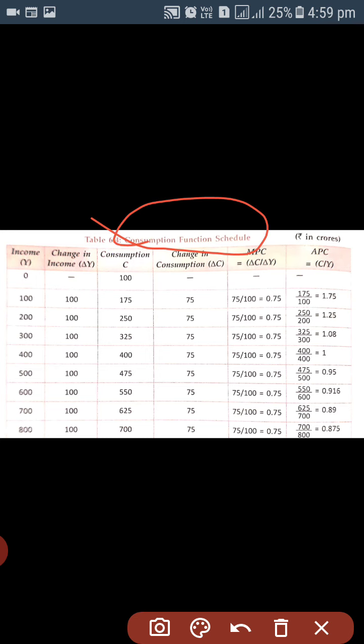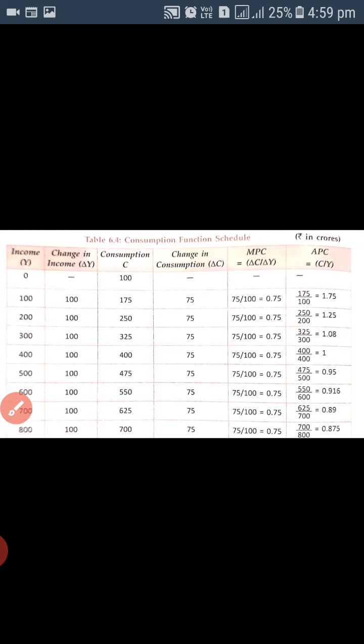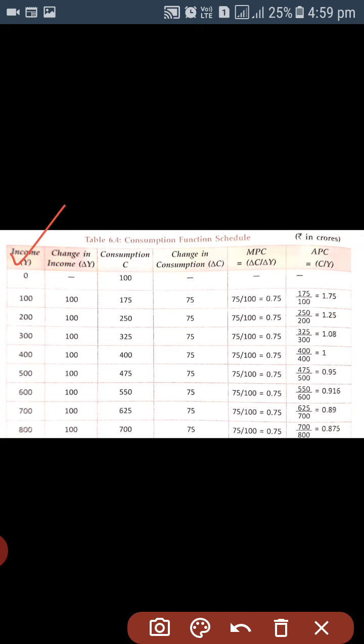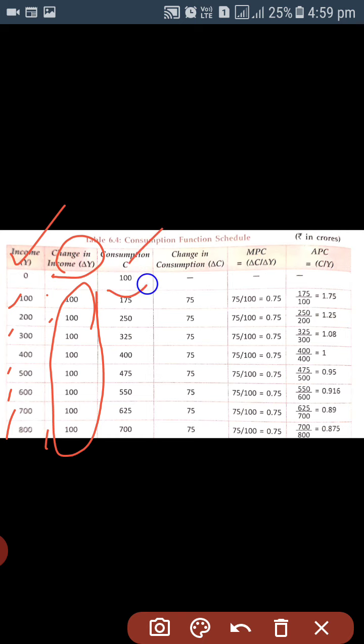So with this situation where the autonomous consumption is more than 0, it means the value of B, that is marginal propensity to consume, will also be greater than 0. But we learned that marginal propensity to consume can never be more than 1. So it will always be less than 1. This is the meaning of this whole situation.